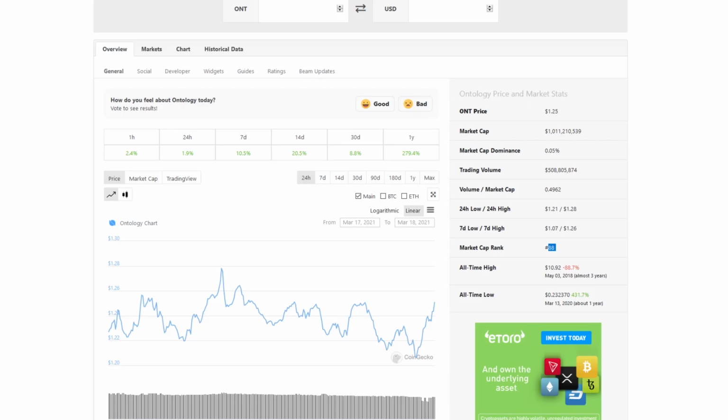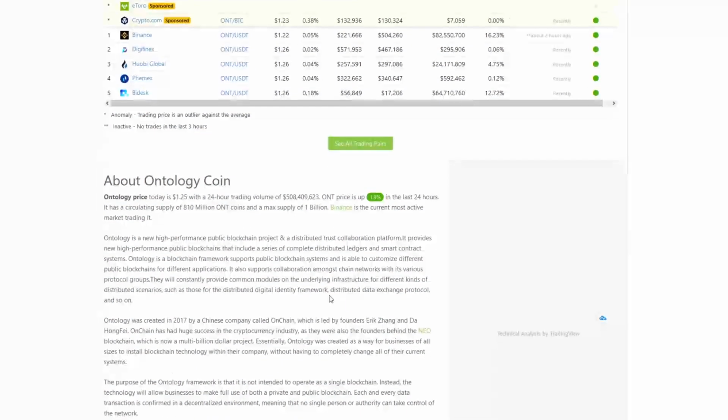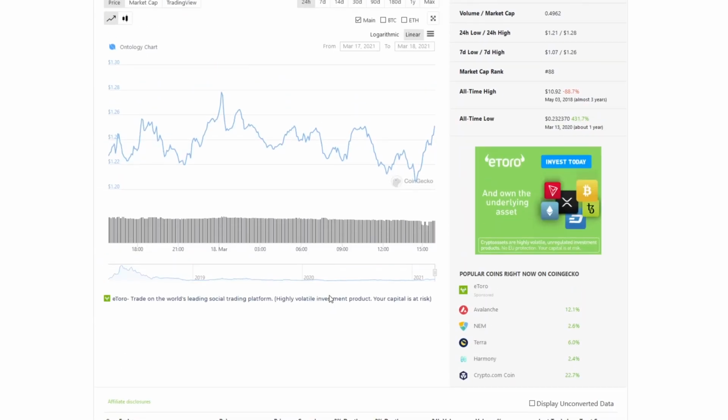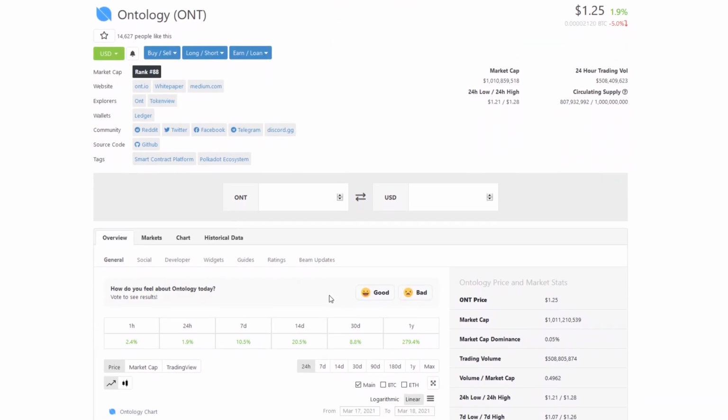So what we need to do is look at the circulating supply. The circulating supply is 807 million of 1 billion tokens that are out there. So it's pretty diluted, it's pretty well established, and it's pretty distributed out there, Ontology. So I don't necessarily need to dive into the project, guys. I don't need to waste your time with that. You can do your own research. But if you want to know what Ontology is about, just come to this website. I'll drop the link in the description below, so you can come and have a look and learn about what Ontology is about.